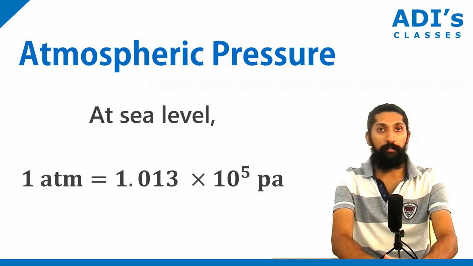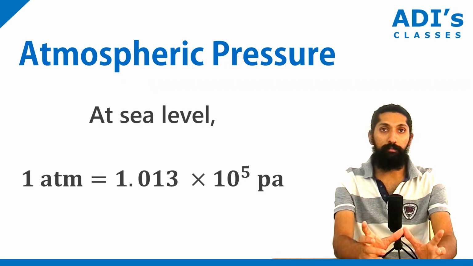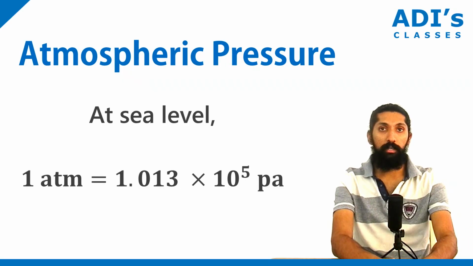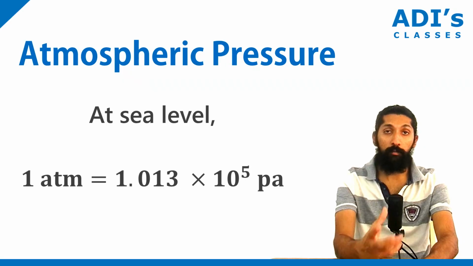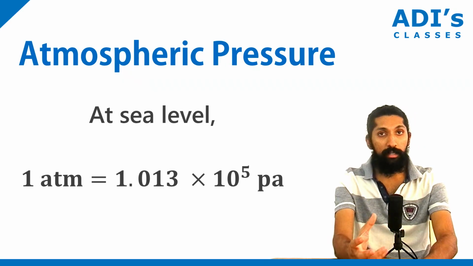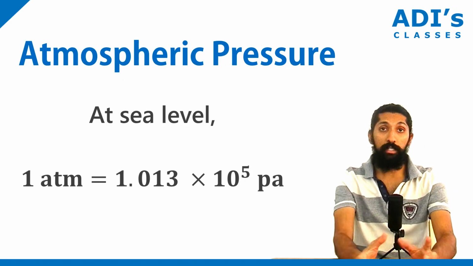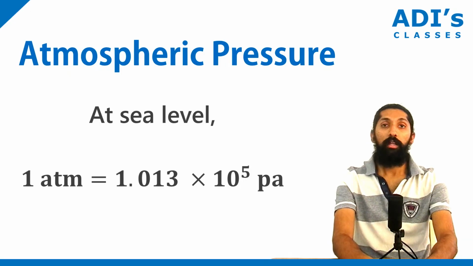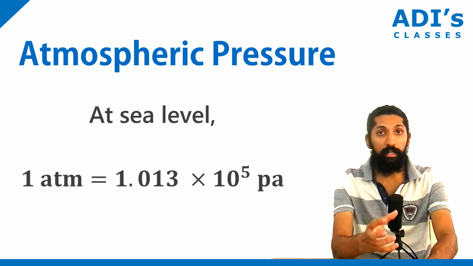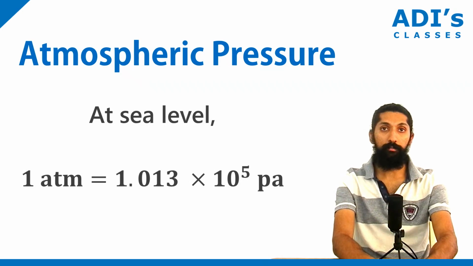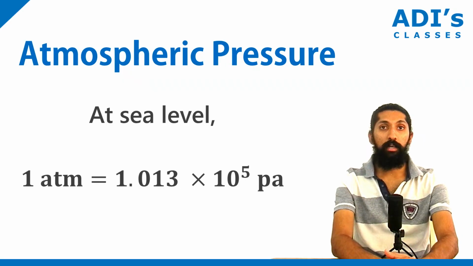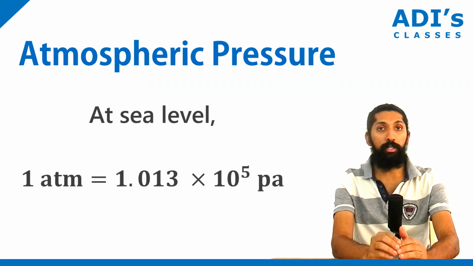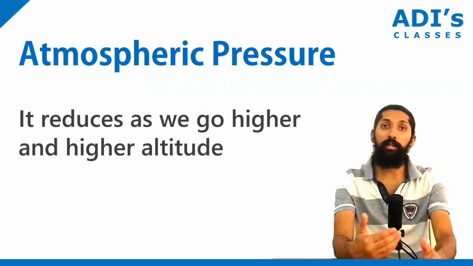This can be easily understood. Take a can, like a Coke can. If you remove everything inside and make it a vacuum, immediately the can is going to get crushed. That is because of the atmospheric pressure. The atmospheric pressure is so high that it can crush a metal can. So, atmospheric pressure is around 1.013 × 10^5 Pascal. And remember, the atmospheric pressure keeps on reducing as you go higher and higher in altitude.